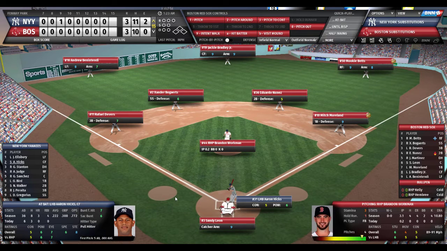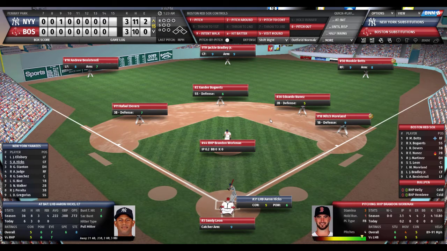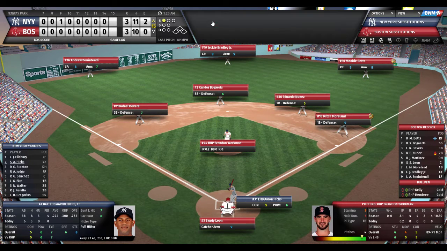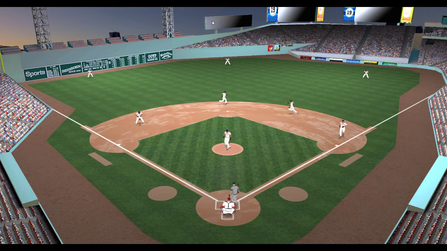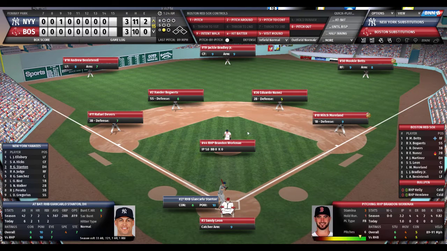Here's Aaron Hicks, 3 for 6, his three hits came off Sale. He's 0 for 3 off the bullpen. A left-handed pull hitter. The Red Sox infield will shift right. Outfield straightaway and normal. Here is the pitch from Workman. One ball, no strikes. Grounder up the middle. Bogaerts has it. Has to quickly throw. Moreland stretches, and they got him. Oh, wow. Close play. One down. Giancarlo Stanton now, and Judge is on deck. Stanton 2 for 6. He homered off Sale. It was a two-run blast.